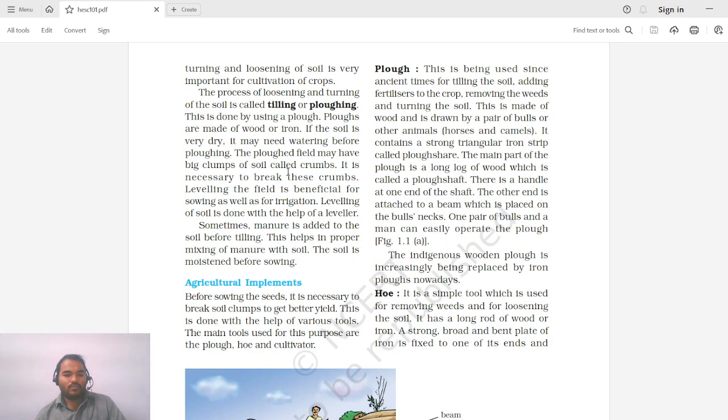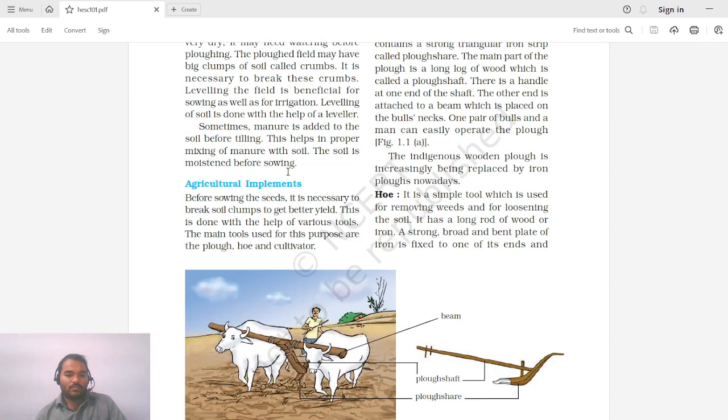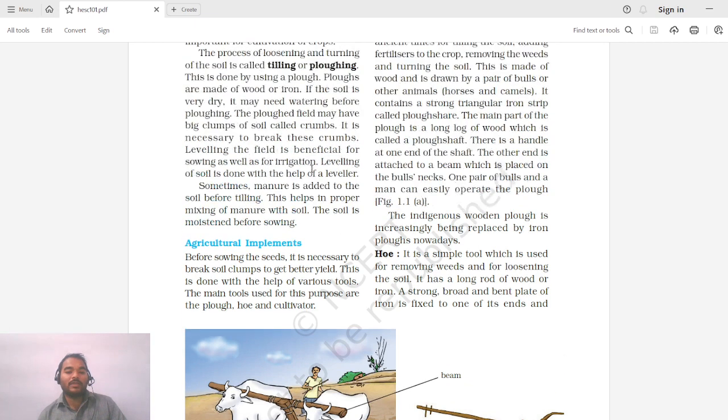Okay, so the second topic is agricultural implements. So now we will understand what agricultural implements are. Before sowing the seed, it is necessary to break soil clumps to get a better yield. We have already seen that these clumps of soil need to be broken down to make the soil into very fine particles so that proper yield can be achieved. This is done with the help of various tools. The main tools used for this purpose are plug, hoe and cultivator. So plug, hoe and cultivator are the instruments which will help us loosen and break these clumps.